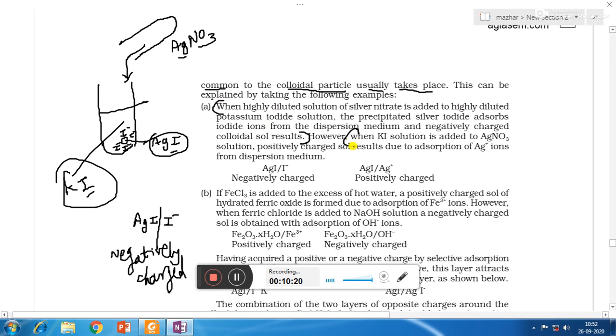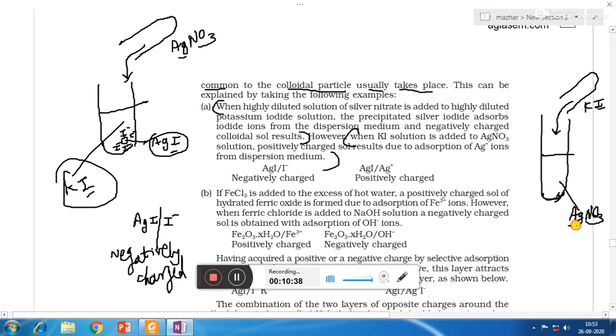But if we take AgNO3 as a dispersion medium instead of KI, that means vice versa, and in that you add KI, then again AgI precipitate is formed. But this time in the electrolyte we have Ag+ and NO3-, and in the precipitate we have AgI.